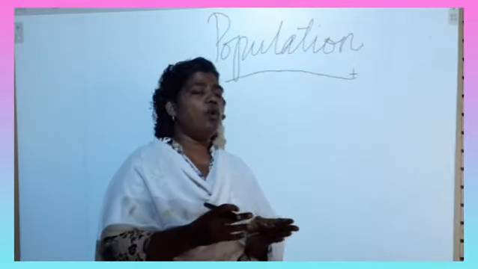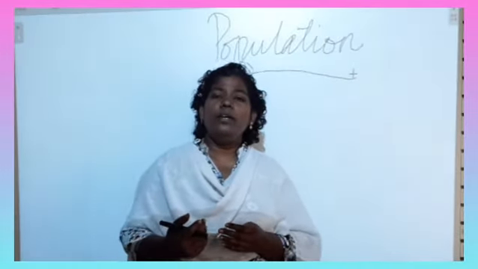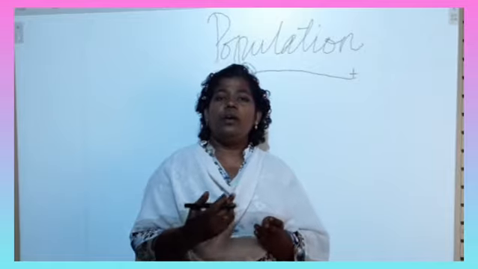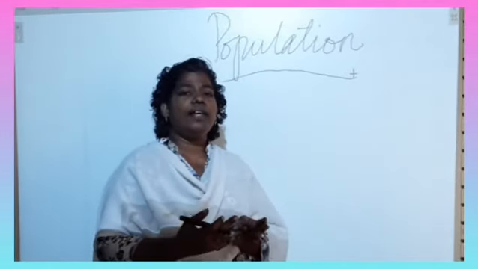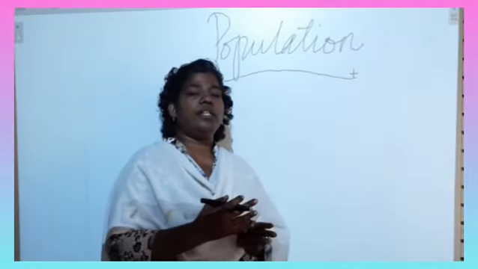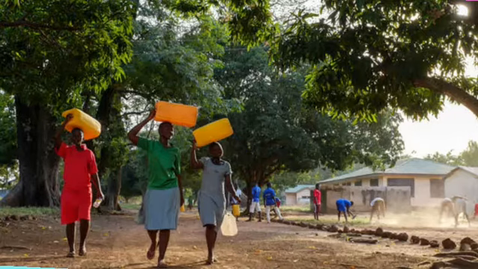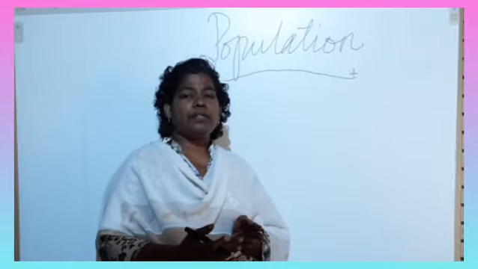Where can we find overpopulation? More than in villages, we find overpopulation in cities and towns, because people migrate there for job opportunities, education and other purposes.